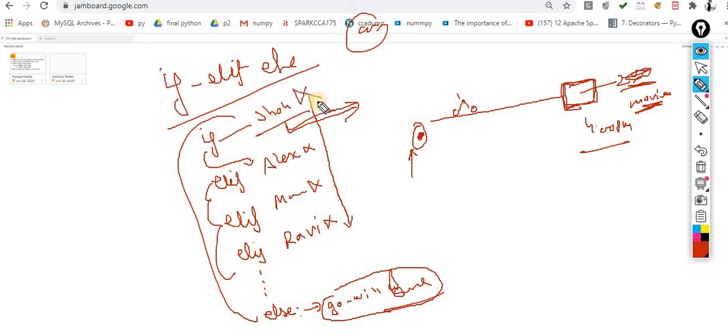Let's suppose John rejects you. Then what will you do? In the next plan, you will go to Alex. If Alex gives you the key of the vehicle, then you don't need to go to McCallum or Ravi. Let's suppose Alex again says, "No, I will not give you." Then again, plan McCallum, and McCallum gives you, so you will take McCallum's bike.